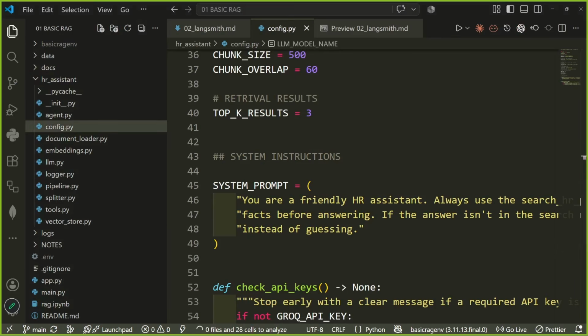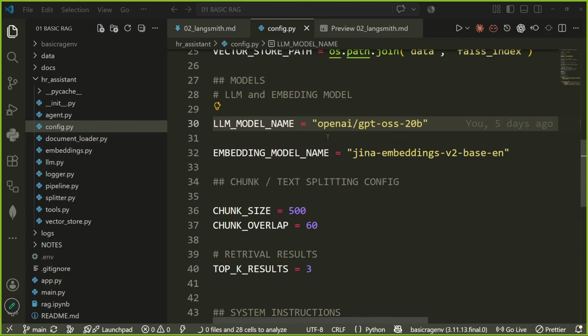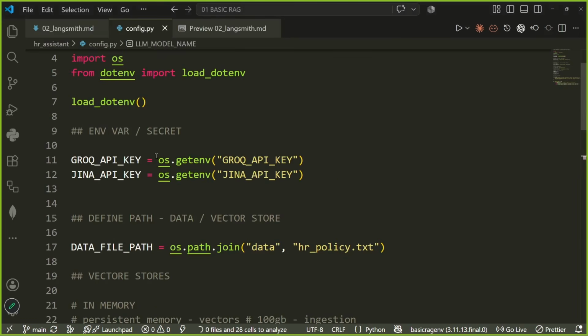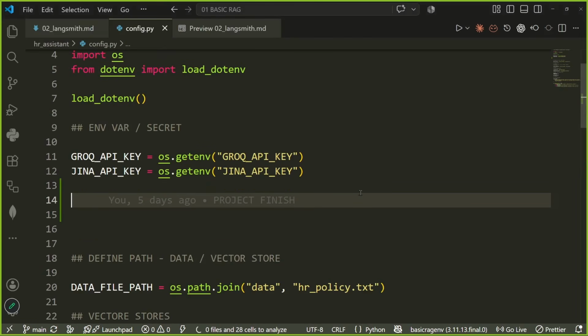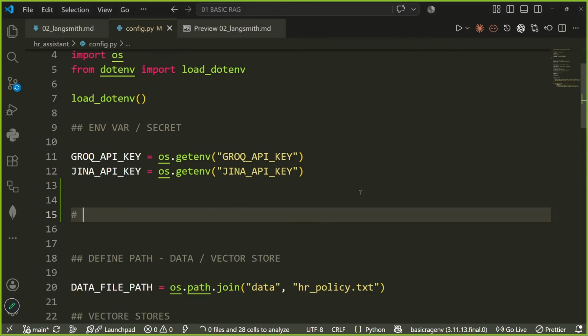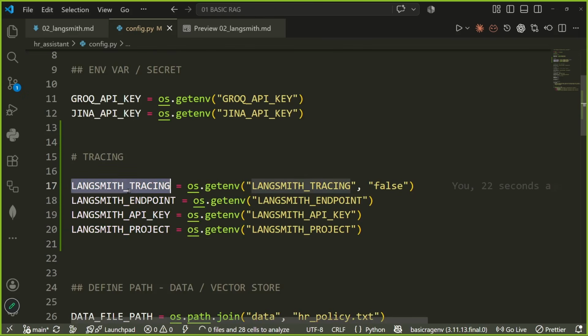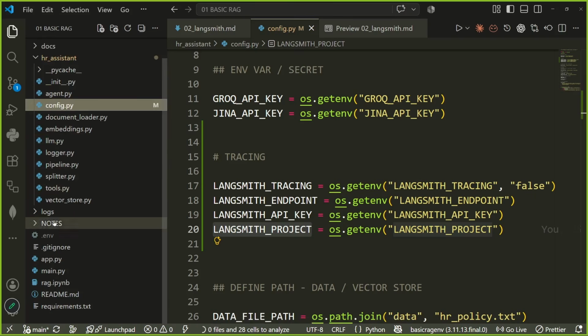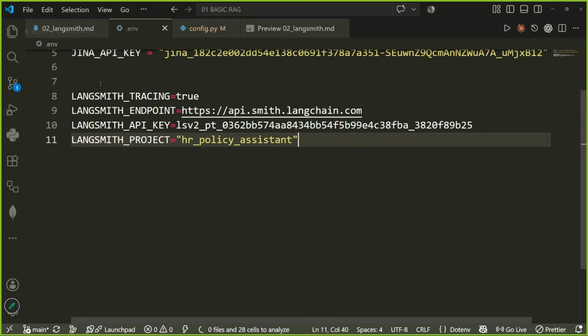What exactly do I have to do in my config.py? I simply have to add four extra variables. This is my config. I have loaded my Groq over here. I would simply add tracing, and I have loaded my LangSmith tracing, LangSmith endpoint, LangSmith API key, and LangSmith project. Let me check my env also. This is my env: LangSmith tracing, endpoint, API key, and project.